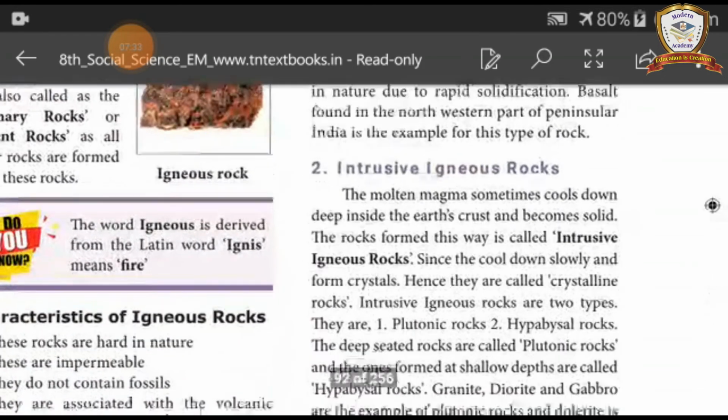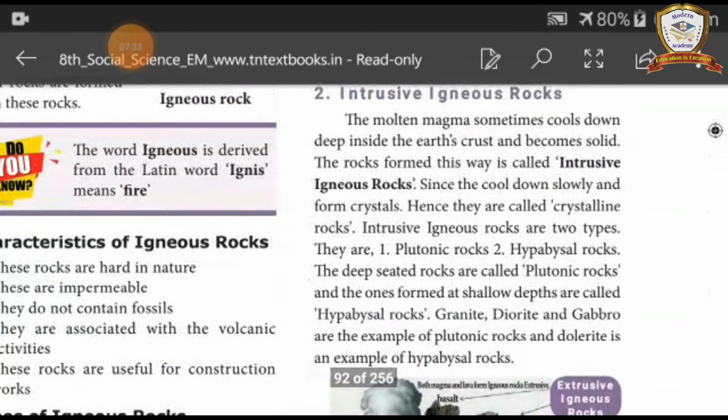Intrusive igneous rocks. The molten magma sometimes cools down deep inside the earth's crust and becomes solid. The rocks formed this way are called intrusive igneous rocks, since they cool down slowly and form crystals. Hence they are called crystalline rocks.